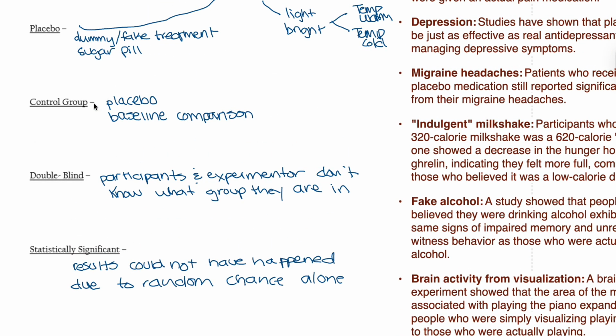Control group. Placebo is also known as a control group. It is the baseline comparison. Double blind. Participants and experimenter don't know what group they are in. Statistically significant. Results could not have happened due to random chance alone.